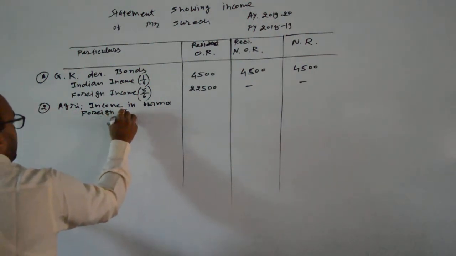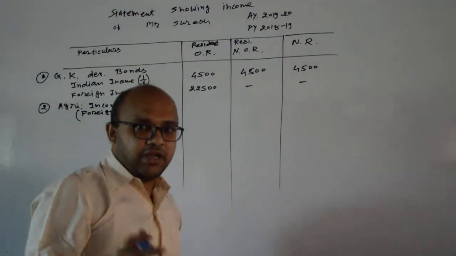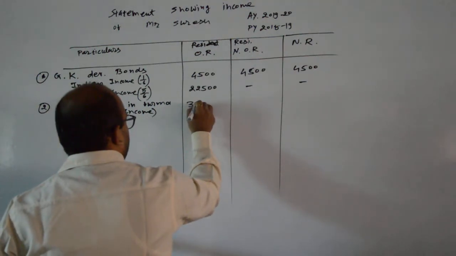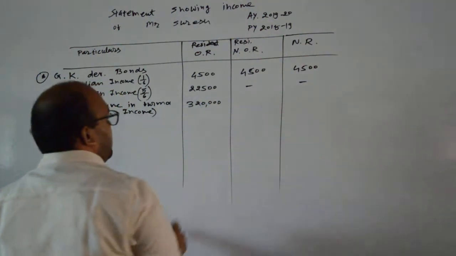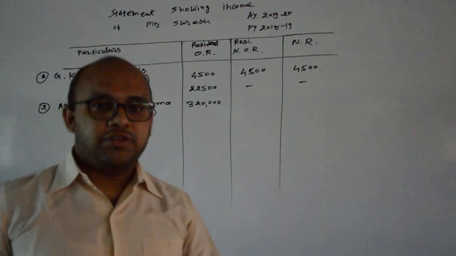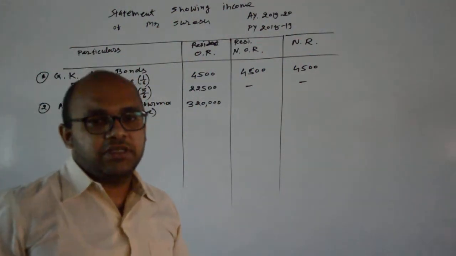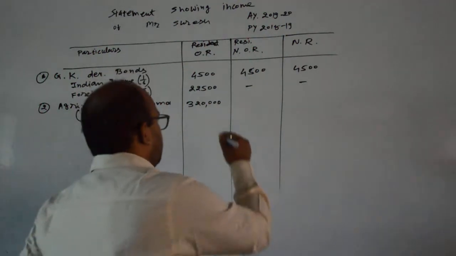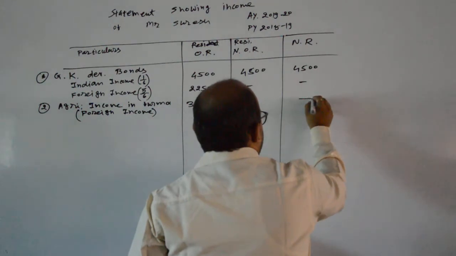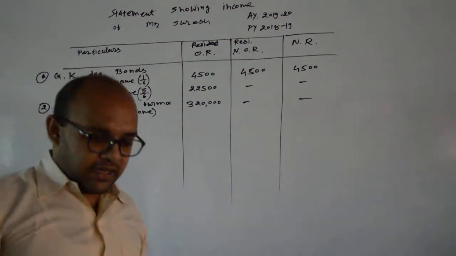In case of foreign income, it is taxable in resident and ordinarily resident status. How much amount? 3,20,000 rupees. In case of resident and not ordinarily resident, information must be provided that it is managed from India, but this information is not provided, so here it is not taxable. And in case of non-resident, it is also not taxable. So we have given effect for the second income.